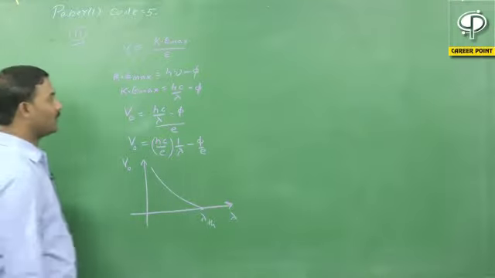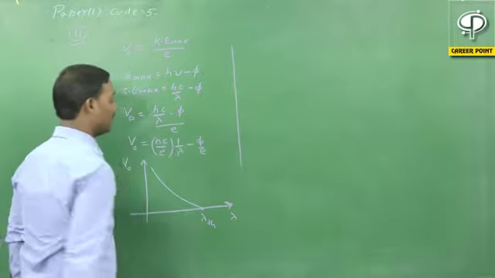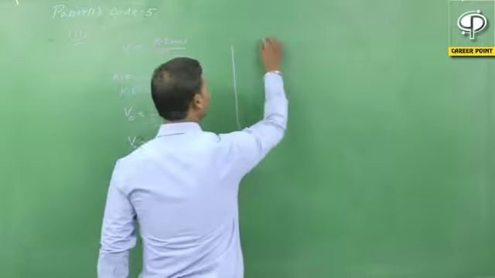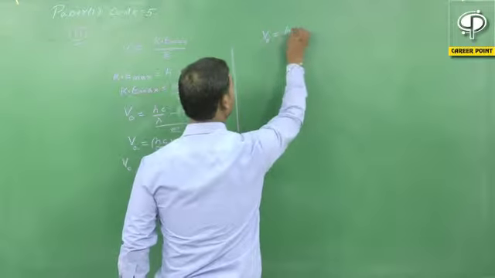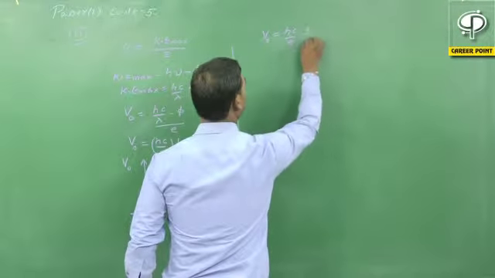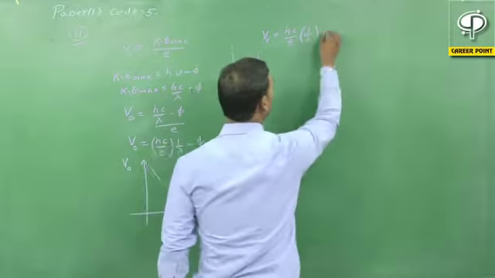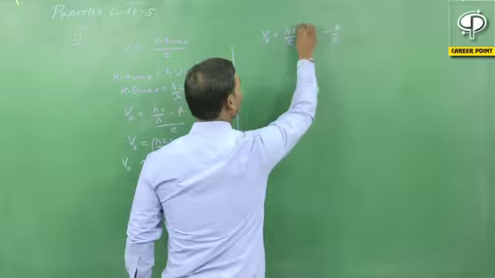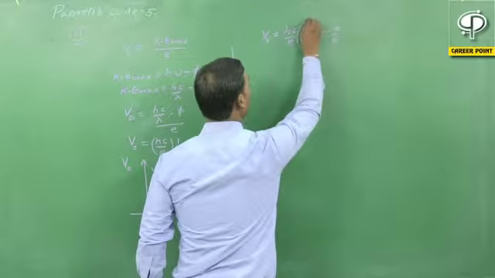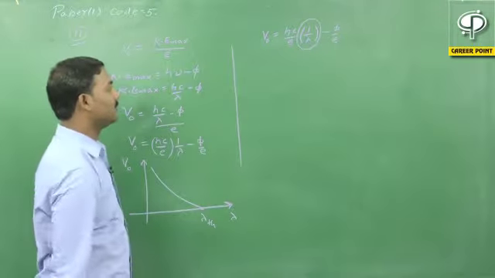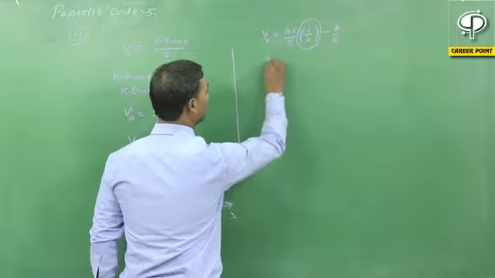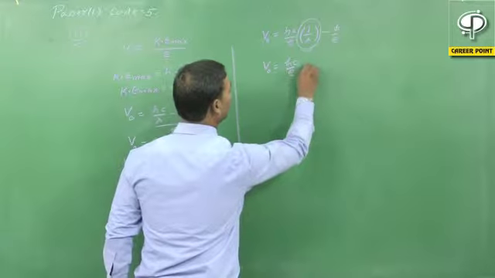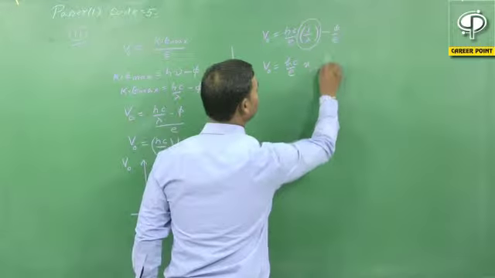Now we want to draw a diagram between stopping potential and 1 by wavelength. Because our stopping potential is hc divided by e into 1 upon lambda minus phi divided by e, and 1 by lambda is used in the diagram, we can say that V naught is equal to hc divided by e into x minus phi by e.